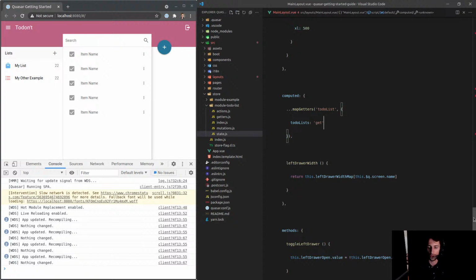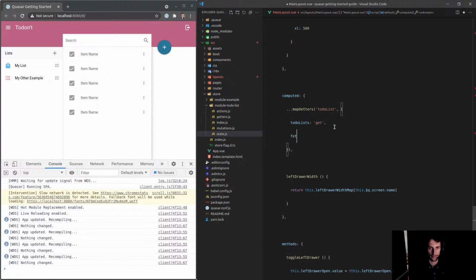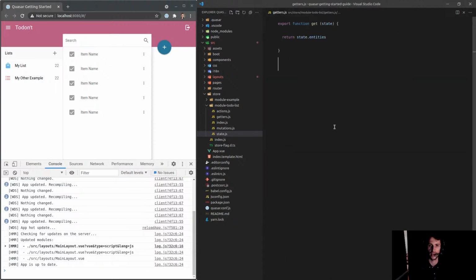So basically, when this is fetching, so how about we say fetchingToDoLists, and then we'll have a getter called fetching. So let's jump into our getters here, and now we can say, we'll just call this fetching.